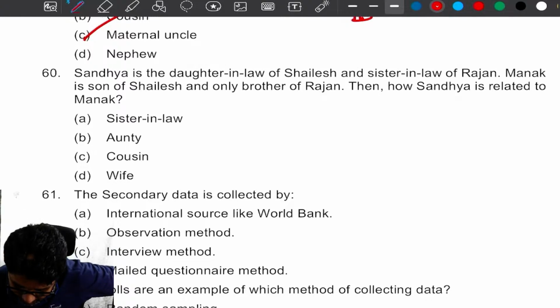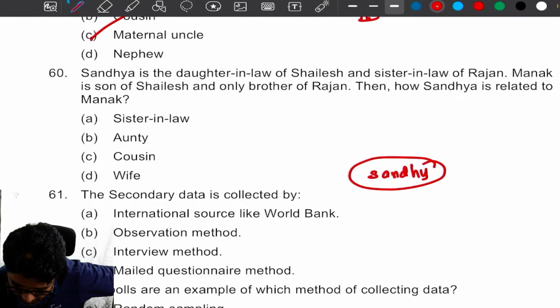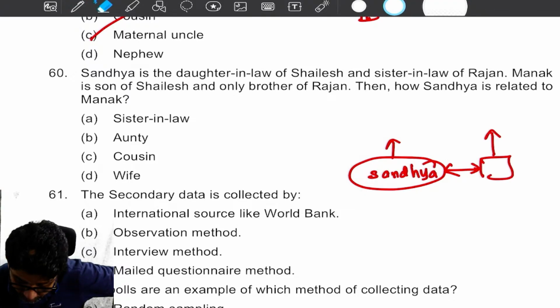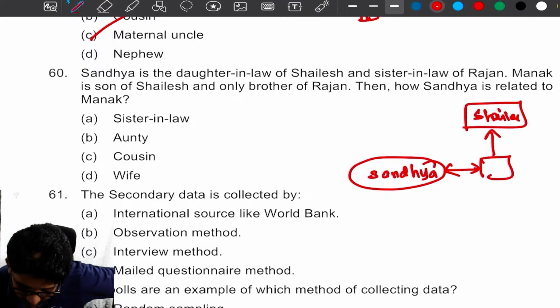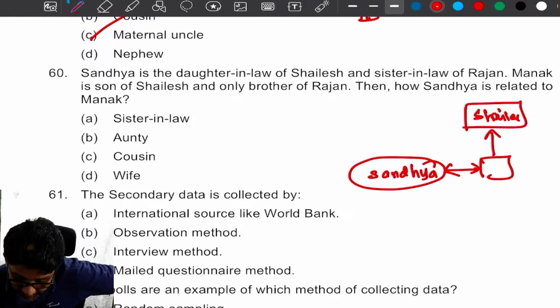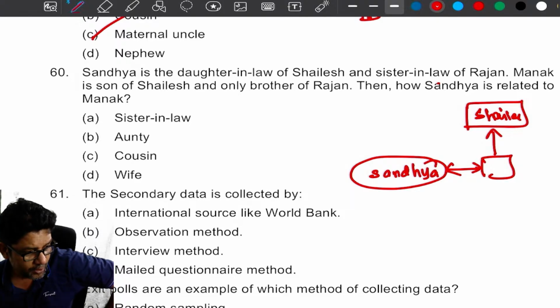Sandhya is daughter-in-law of Shailesh. That means Sandhya has got a husband, and the husband's father is Shailesh. Next, and only brother of Rajan, and sister-in-law of Rajan. Who is sister-in-law of Rajan? Sandhya is sister-in-law of Rajan.